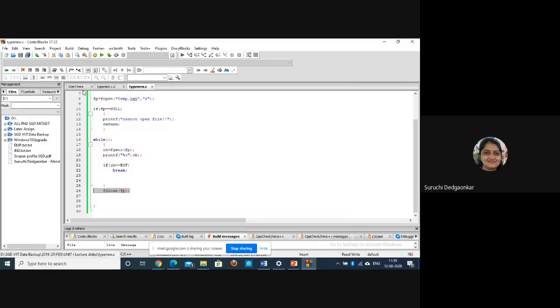So character by character we are reading the contents from the file using the fgetc function. Is it okay? So any file you can read from here.